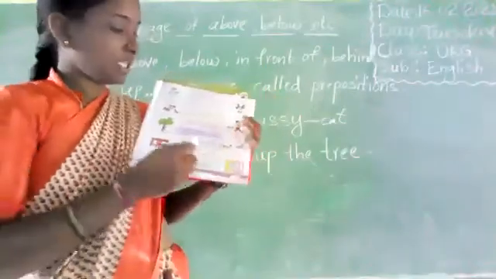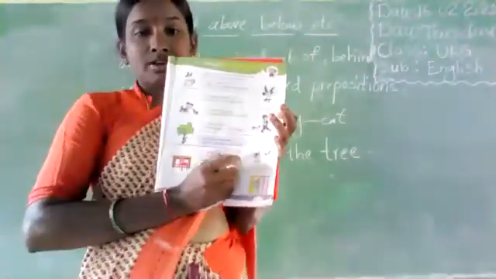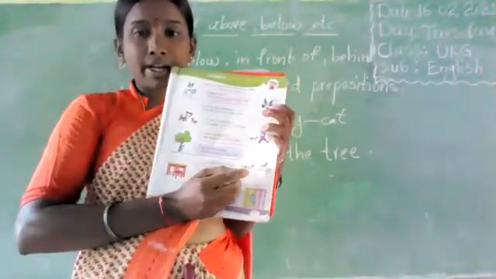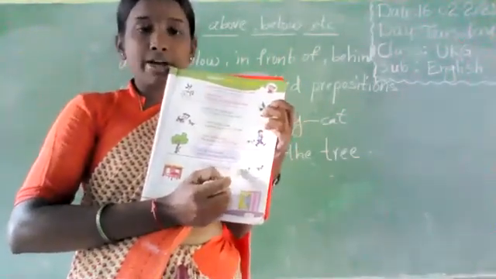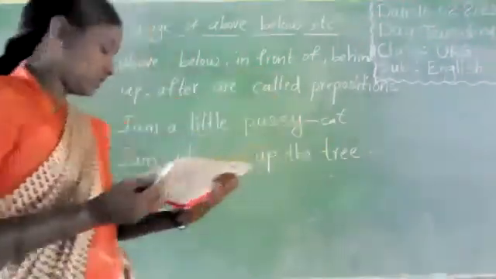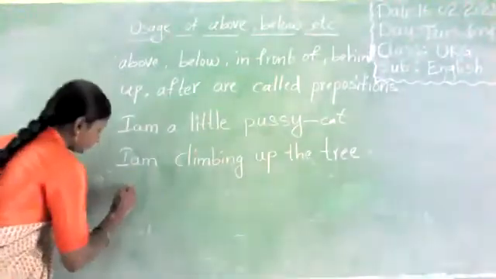Next one. See the picture. This is a cat. This is a dog.